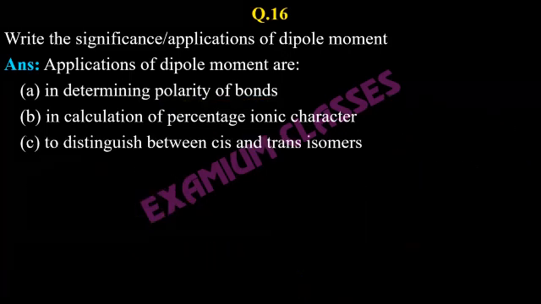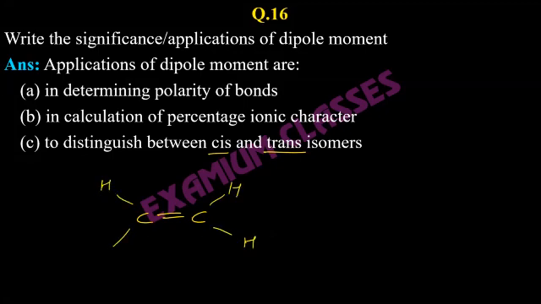Next is to distinguish between cis and trans form. More about it we will be talking about in organic chemistry, but for now try to understand. Suppose I say alkene, ethene. The ethene structure is like this. If you see, this is symmetrical. On the upper side also, on the opposite side also, on the down side also, left and right also, everything is symmetrical. So in these types of molecules, there is no cis or trans form.